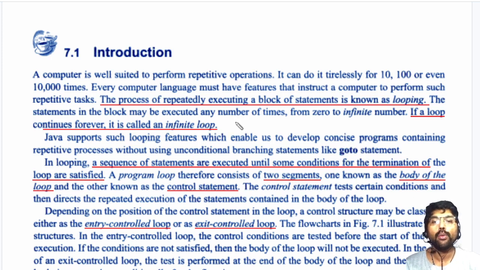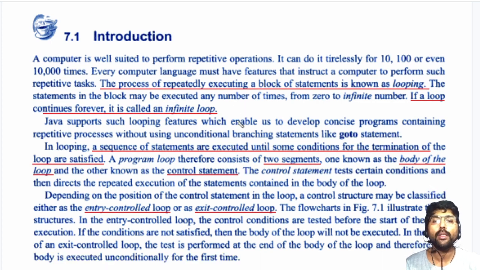Whenever we create a loop, there may be a certain condition we have to check. If that condition is met, our loop will be stopped or exited. That is called decision making and looping. A certain condition is met or looping stops. Such type of looping we have to create in Java.